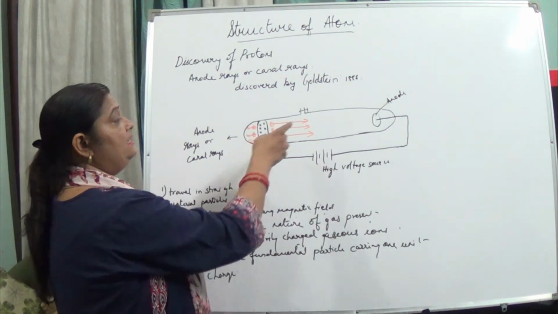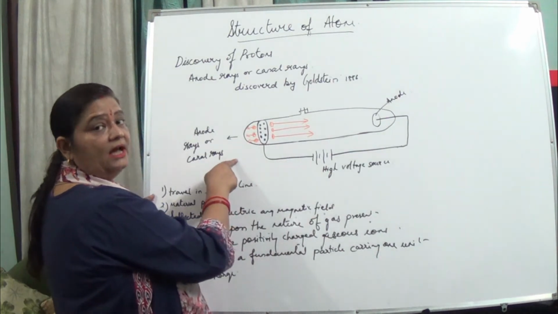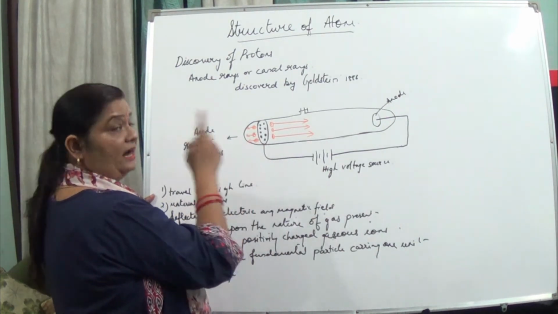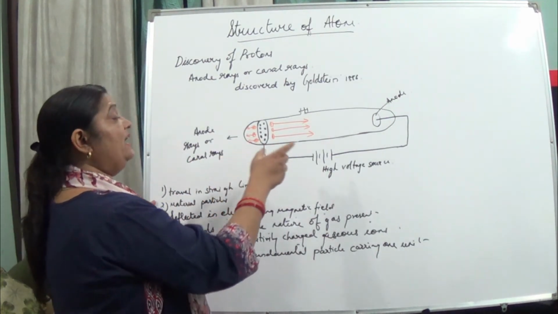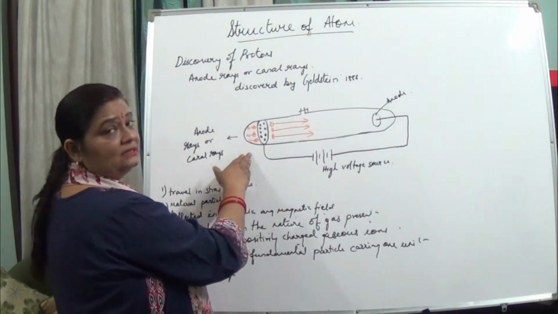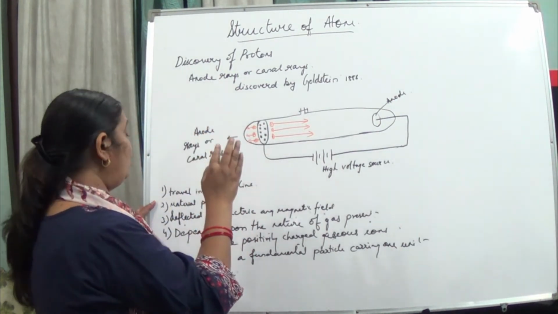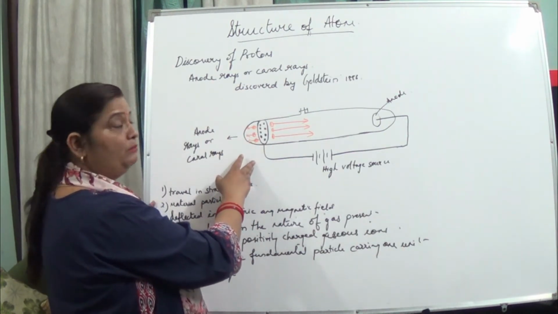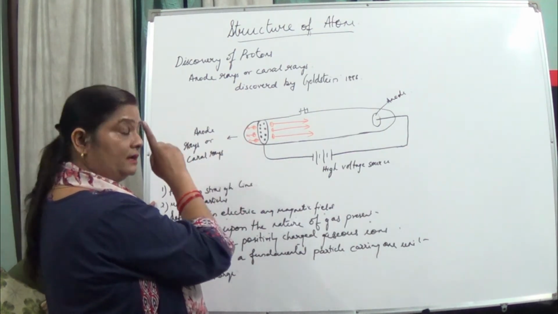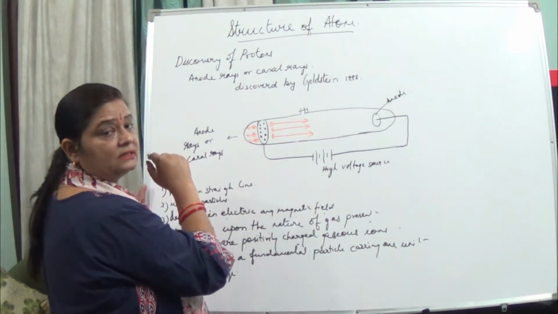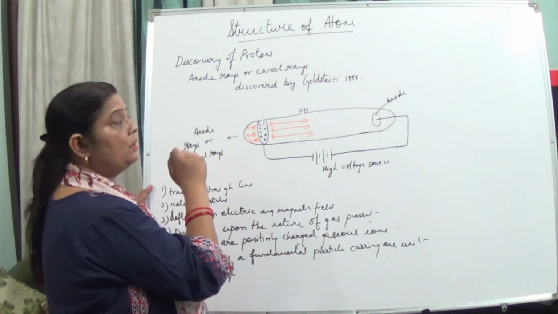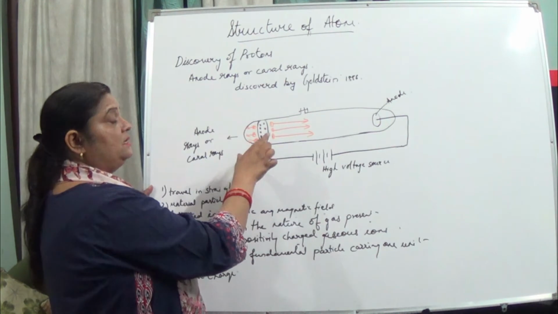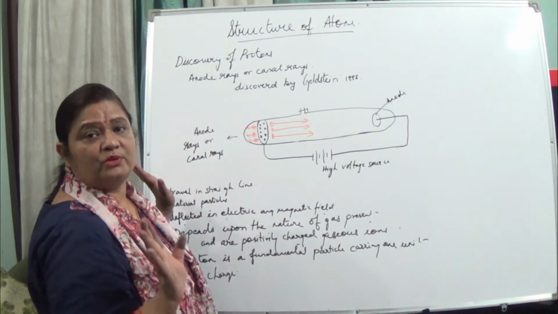By making observations of this particle, he could say about its properties. These anode rays also travel in a straight line like cathode rays. They are also material particles like cathode rays. They also showed deflection in the electric and magnetic field, as cathode rays showed in the discovery of electrons, but the deflection was on the opposite side.